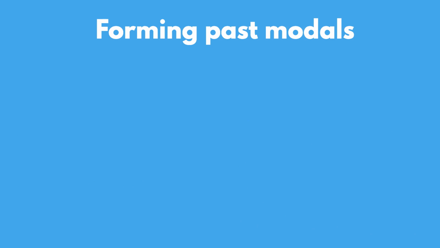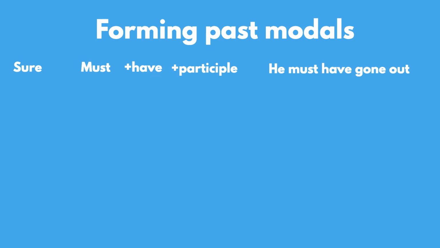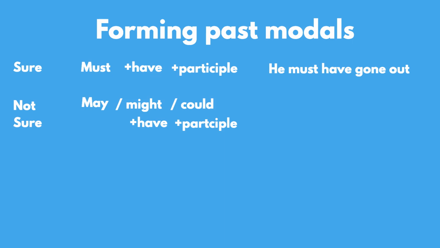When you're sure of something in the past, we use must. So we combine must and the auxiliary verb have and a past participle. For example, Tom's car isn't here. He must have gone out. If you aren't sure of something, if you're speculating about the past, you can use may or might or could combined with have and a past participle. For example, he might have gone to the supermarket.